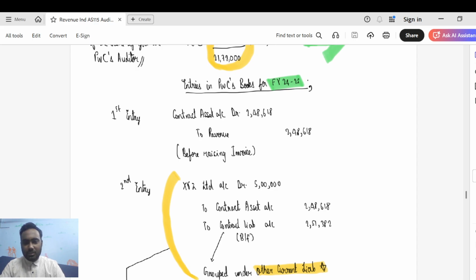I've shown this as two different entries for you to get an understanding. Guys, you can just combine this and write a compound entry. That's perfectly fine. And the contract liability would be grouped under other current liabilities in your financial statements.